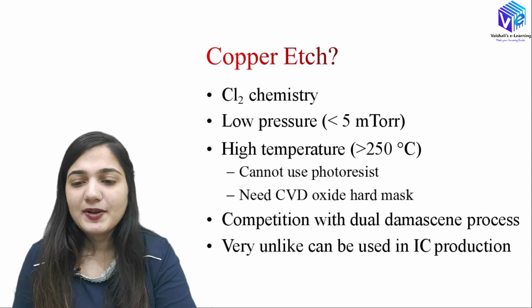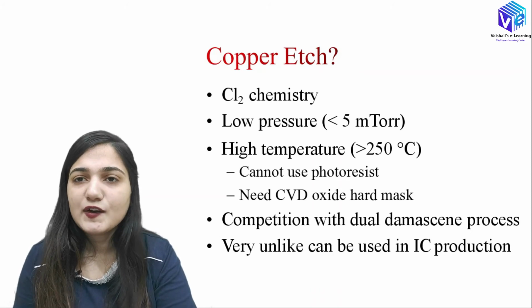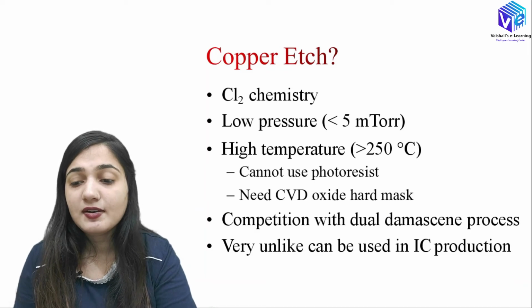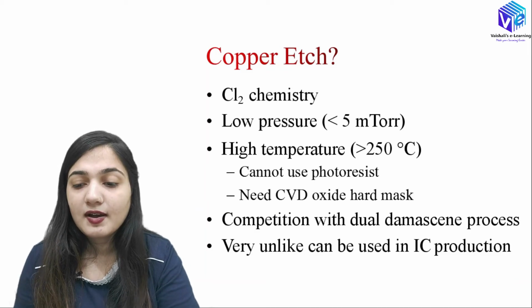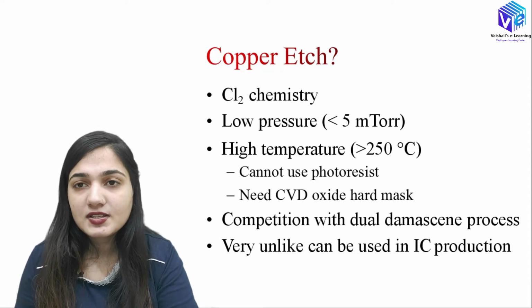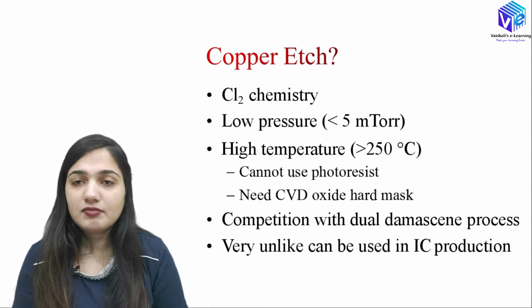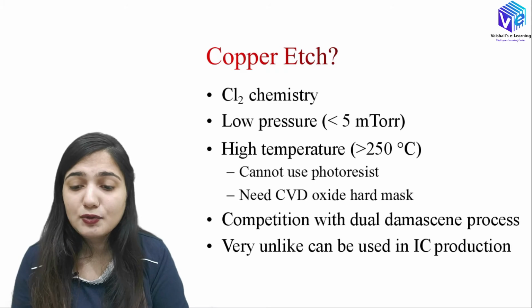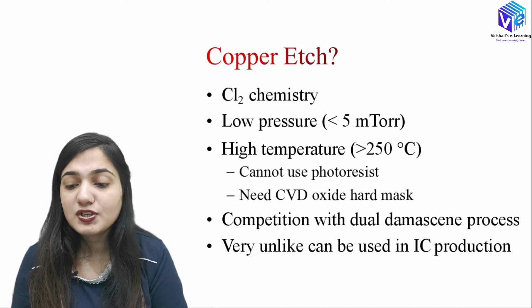Now coming to the copper etch. Here we are using chlorine as the etchant. We are using low pressure, which is less than 5 millitorr, and high temperature, which is greater than 250 degrees Celsius. It cannot use photoresist. So if I am not using photoresist to make the mask, then I can use chemical vapor deposition of oxide to make the hard mask.